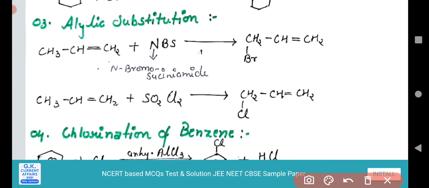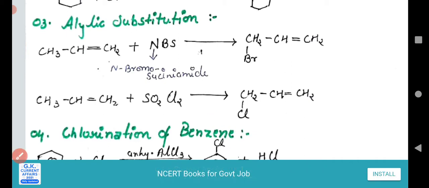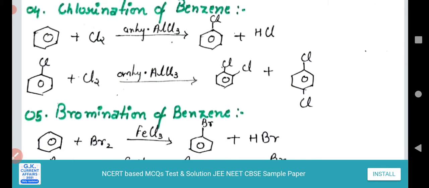If we want to get only the chloride or chloro-substituted product, then we need to react propene with sulfuryl chloride. Understand that?